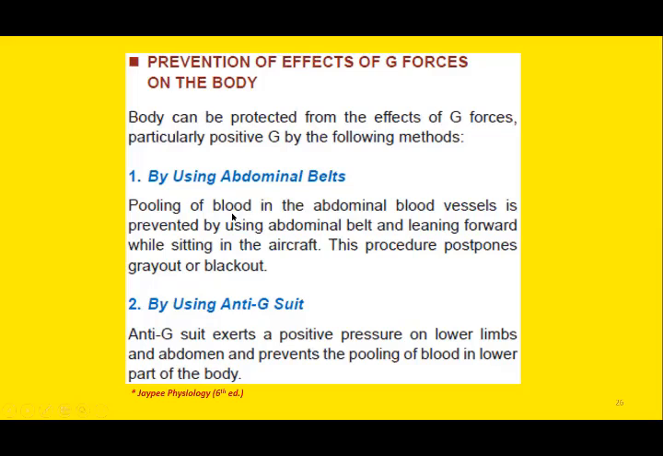What abdominal belts do? They stop the pooling of blood. So we can prevent blood pooling by using abdominal belts by applying pressure. And there are special anti-G suits that exert a positive pressure, especially on the lower limbs and abdomen, and this will prevent pooling of blood. So these are some measures that we can use to minimize the effects of G force on the body, abdominal belts and anti-G suits. Okay, we are done with today's lecture.